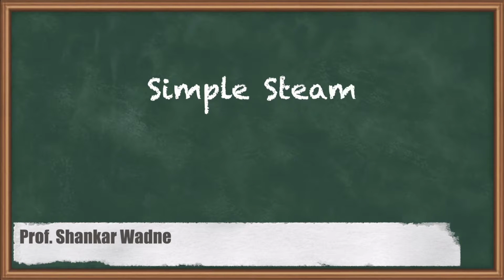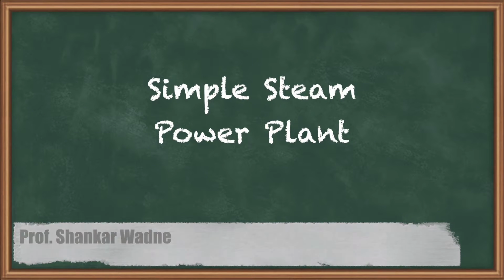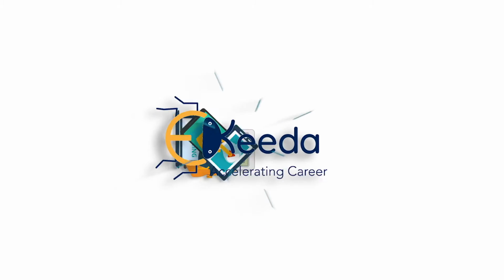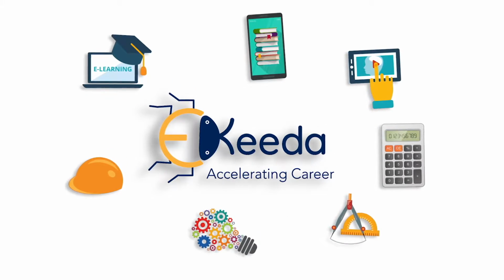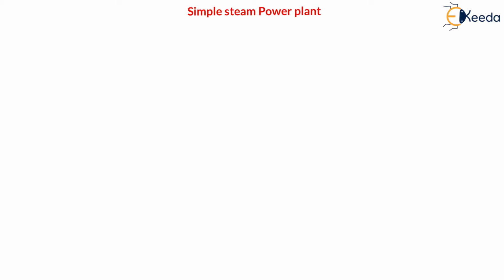Hello my dear students, in this lecture we are going to see the simple steam power plant. As the name says, it is a steam power plant, that means the power is generated from the steam. Here steam is circulating through the various devices, right? And in this simple steam power plant, all the processes are flow processes.